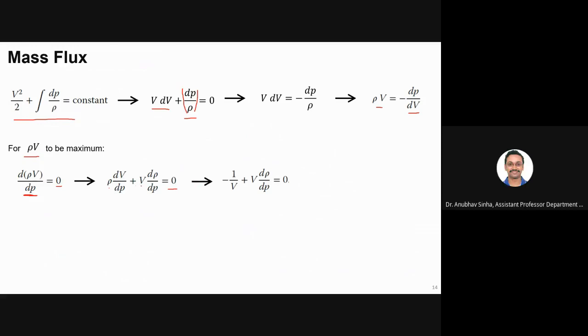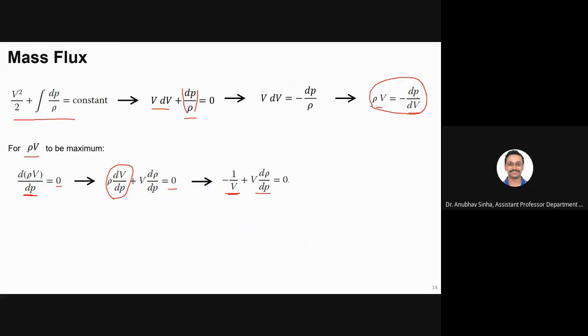Now can I write it like this: V d rho by dP is there, and instead of rho dV, I am writing 1 by V. Can anyone tell me where it is coming from? We have derived here that rho V is equal to minus dP by dV. This is dP by dV, and this is dV by dP, so reverse of that.